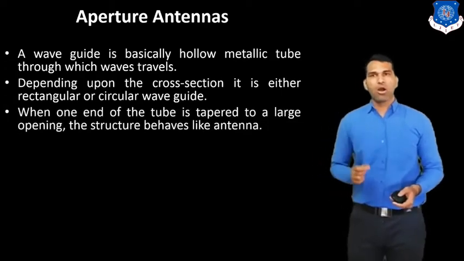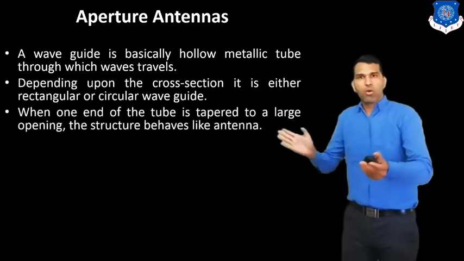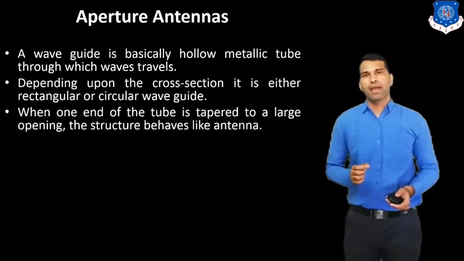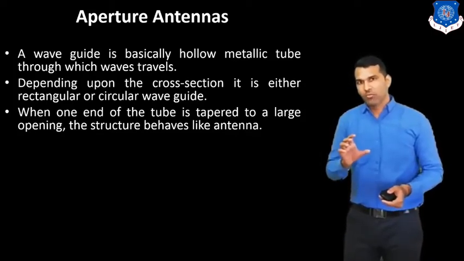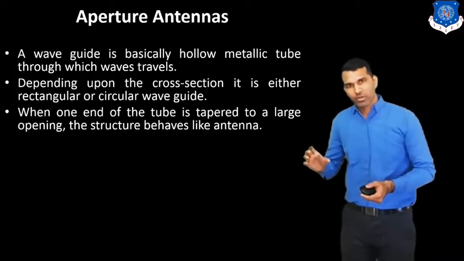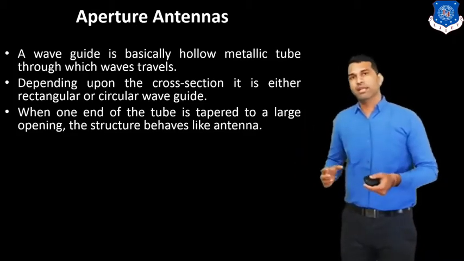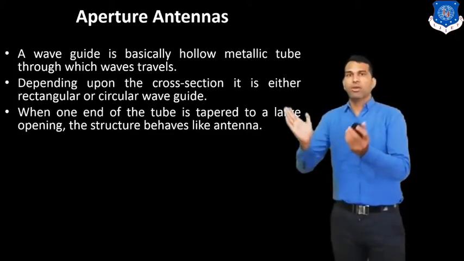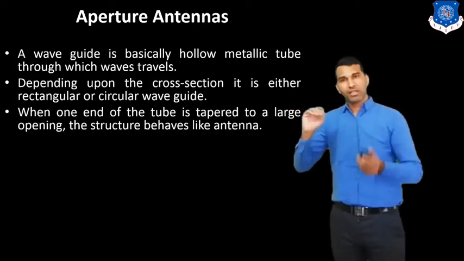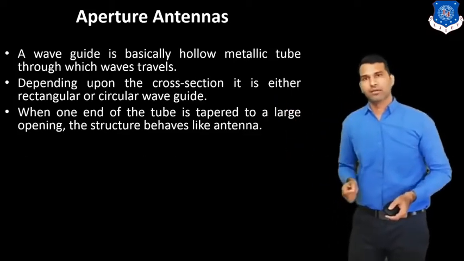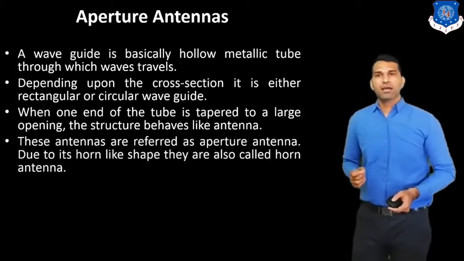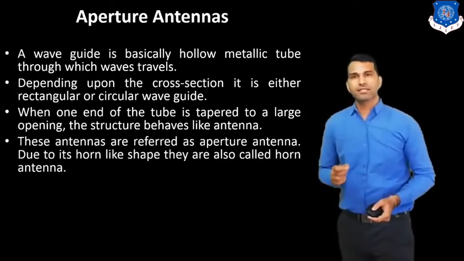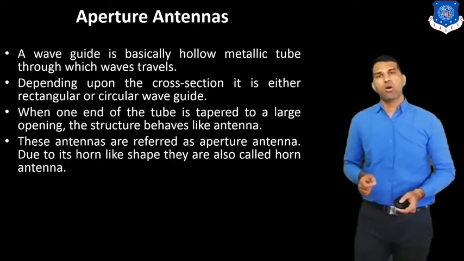When one end of the tube is tapered, that means opened to a large opening, the structure behaves like an antenna. Simply, we use one waveguide to create the antenna. When I open one end of the waveguide in a tapering section, it becomes an antenna. These antennas are referred to as aperture antennas. Due to their horn-like shape, they are also known as horn antennas.